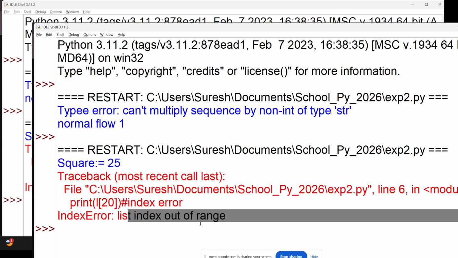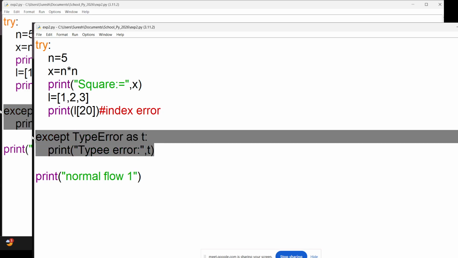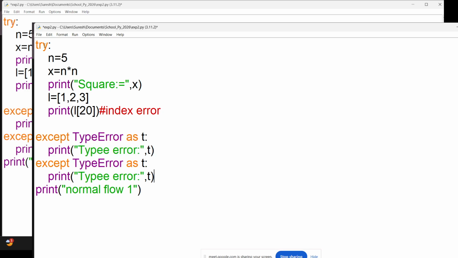Why is it throwing an error? Because we handle only one type of error, that is type error. What about an index error? Right? So one solution is that instead of using a specific error, you can directly go with Exception. This will handle all kinds of errors. Or the second option is you can use multiple except blocks with the help of a single try, for the second kind of error, that is called index error.